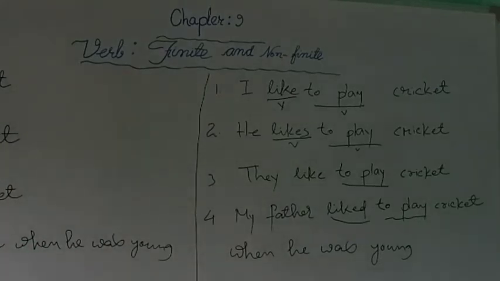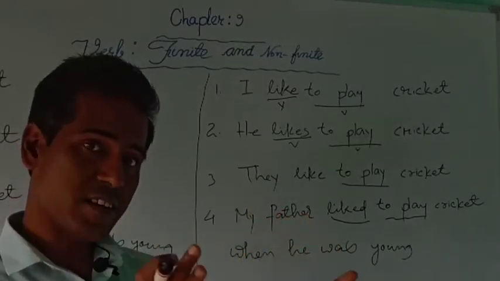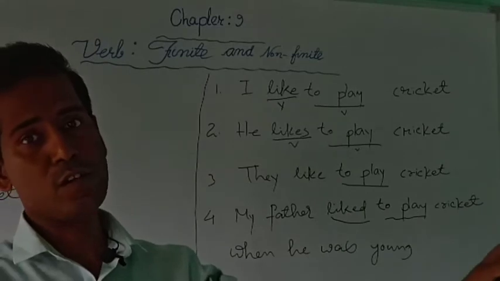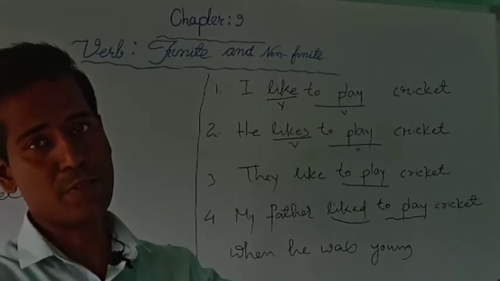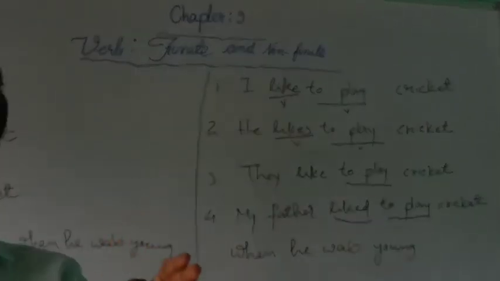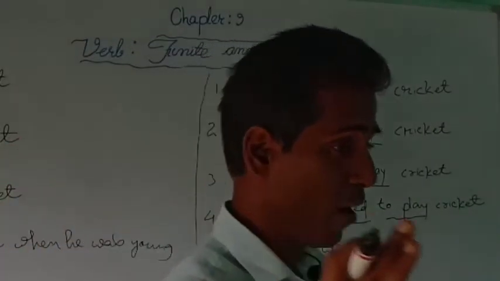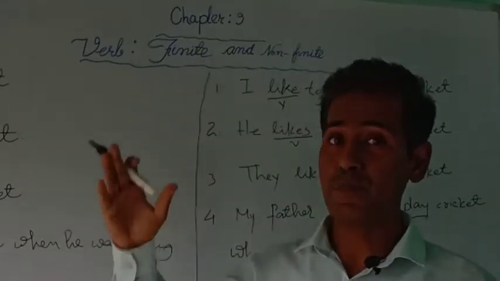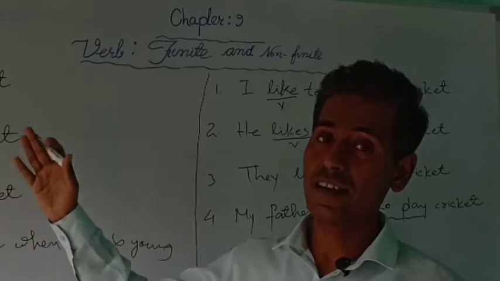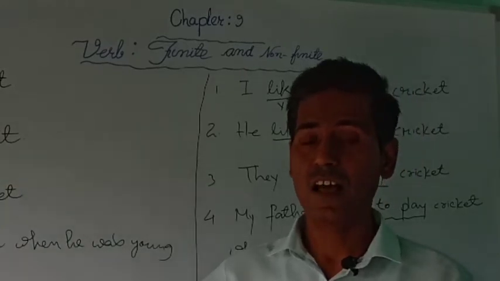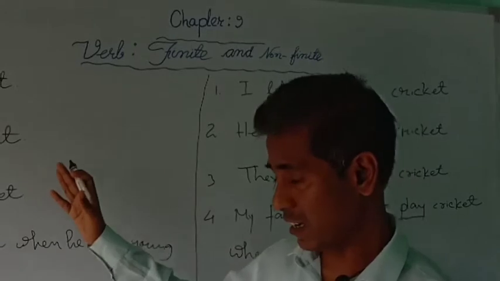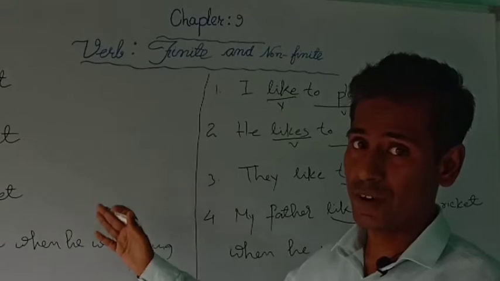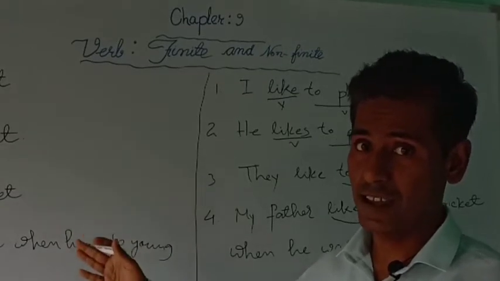That means non-finite verbs are not limited, not controlled, not dependent on the number and person of the subject as well as the tense of the sentence, whereas the finite verbs are controlled or dependent on the number and person of the subject as well as the tense of the sentence. That's what we learn going through these four sentences, going through these examples.